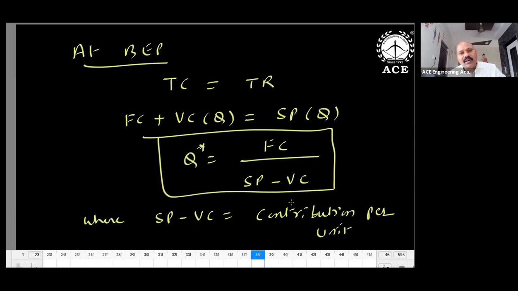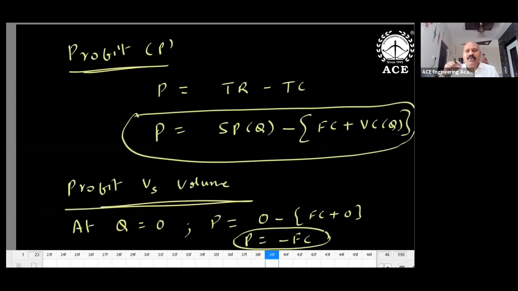So this amount I have to use for recovering my investment. FC is nothing but investment. I invested some money, and that investment I have to recover in the form of profit. How is the profit expected from each unit? SP minus VC is the profit from each unit, contribution from each unit, and FC has to be recovered. Then how do we expect profit? Because you always have to see the investment also, not only the variable cost. Once you complete the break-even point, the fixed cost is already recovered. Then you can directly take SP minus VC as profit. But right now I need to recover this FC also. So what is the profit equation? Just the basic equation: total revenue minus total cost.